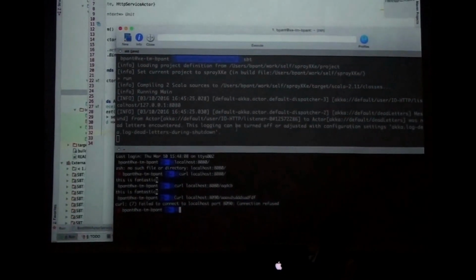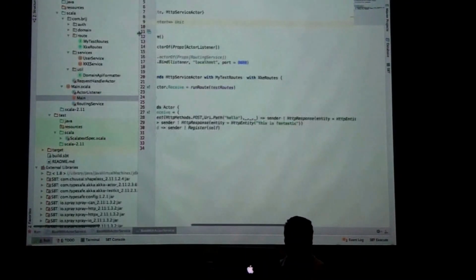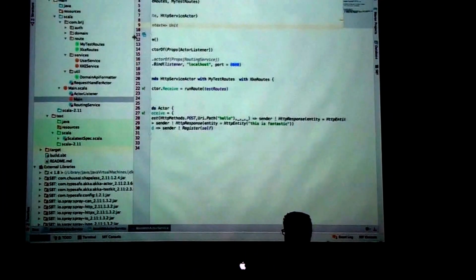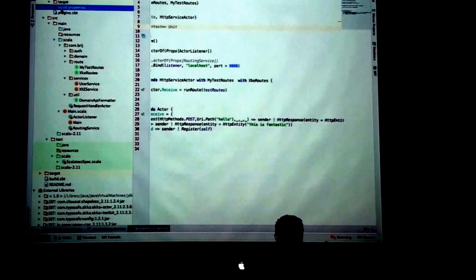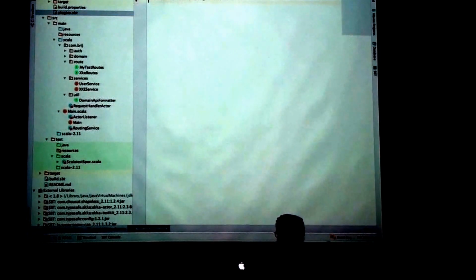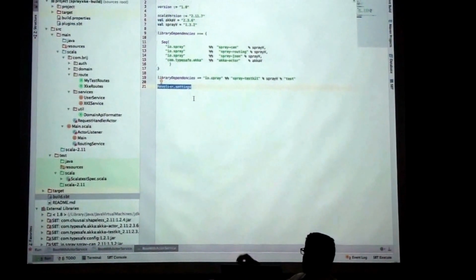Now you will have to start the server once again, but Spray provides a plugin by which, if you are changing your code at runtime, it will automatically compile your code and you need not restart your server. For that, I have one plugin already with me, which is SBT Revolver. To enable that plugin, in build.sbt you have to write Revolver.settings.